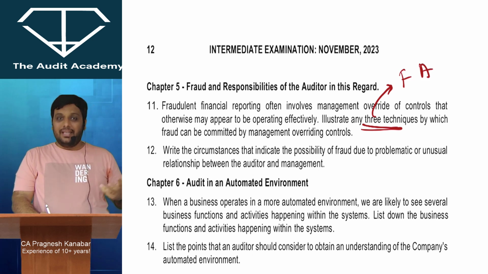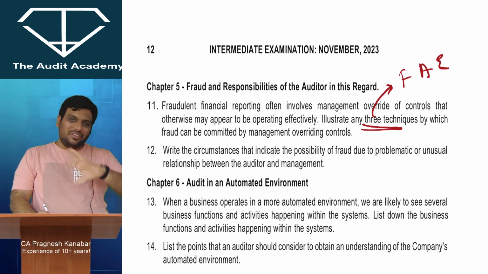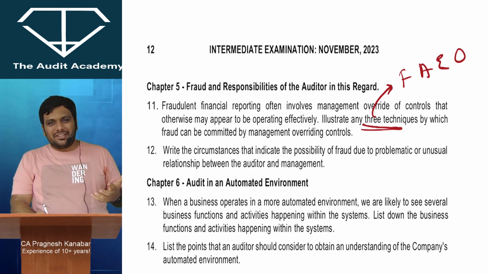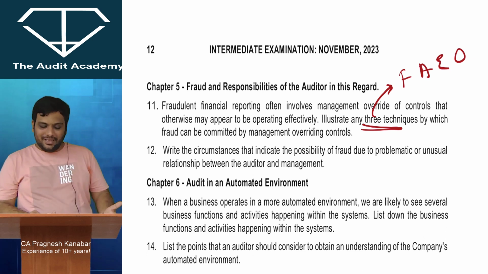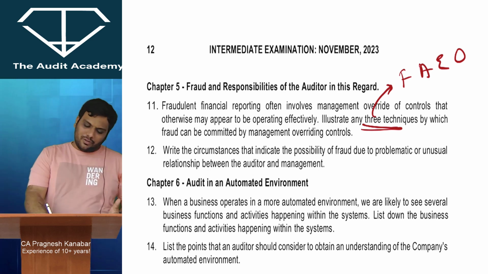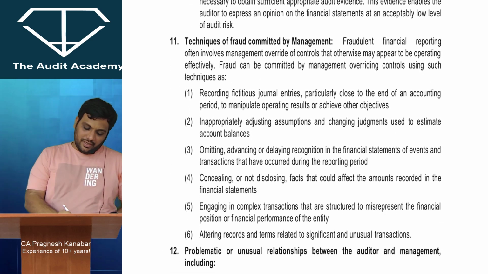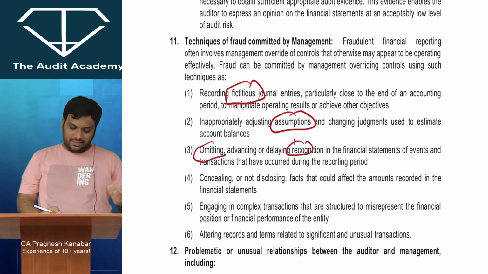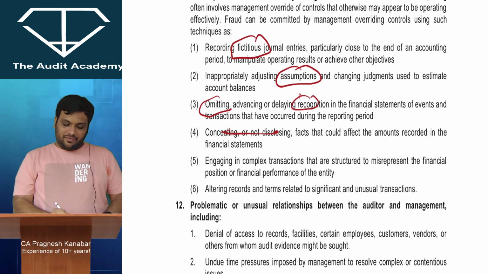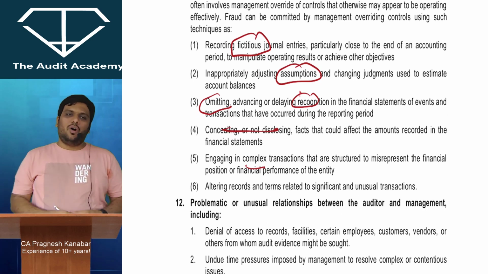Then by adjusting the estimates, adjusting the estimates, assumptions, changing them. Then by intentional omissions. That is what they will do. Now, what else they will do? So, FIO, there are lots of code words that you can develop over here. Fictitious entries, assumptions, omitting the recognition, omitting, advancing, delaying, not disclosing the facts, intentionally doing some complex transactions.